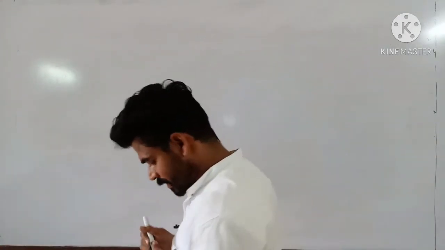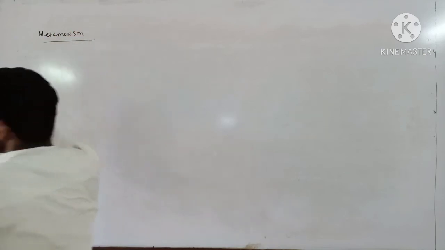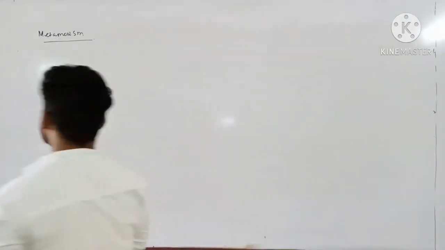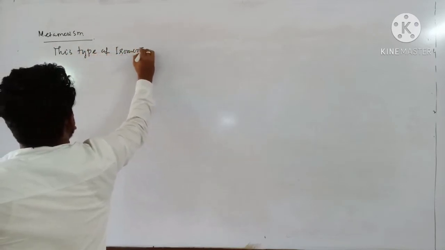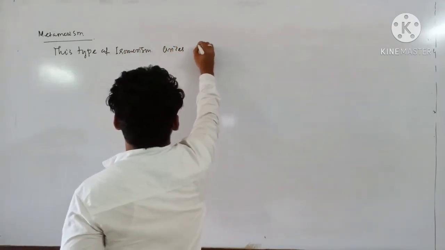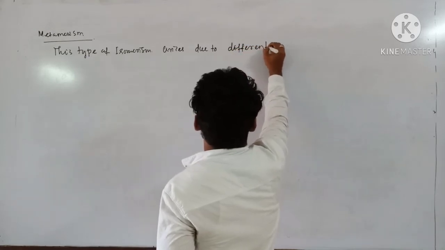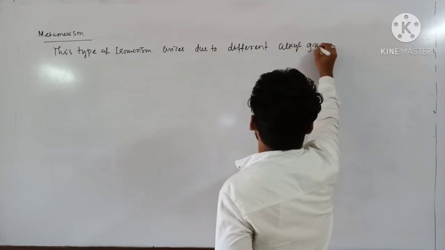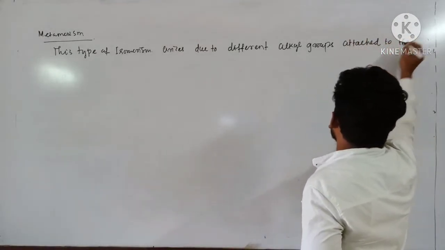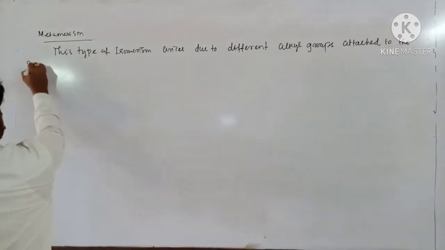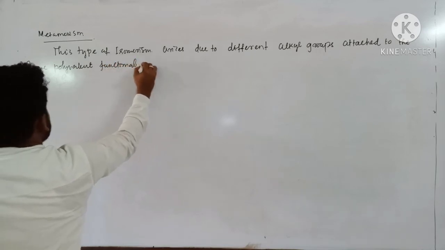Next we will discuss metamerism. This type of isomerism arises due to different alkyl groups attached to the same polyvalent functional group.